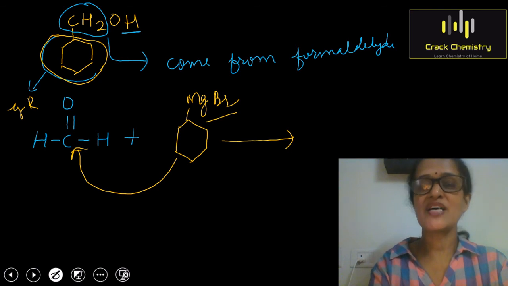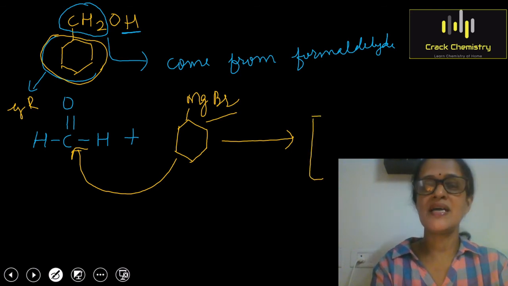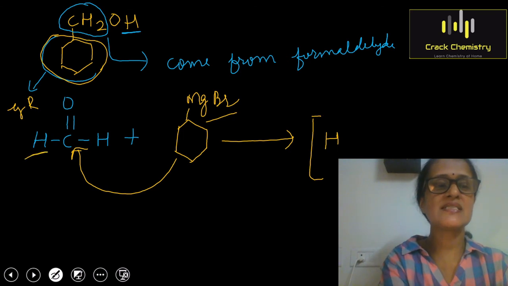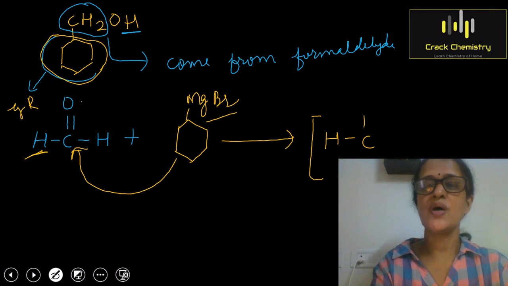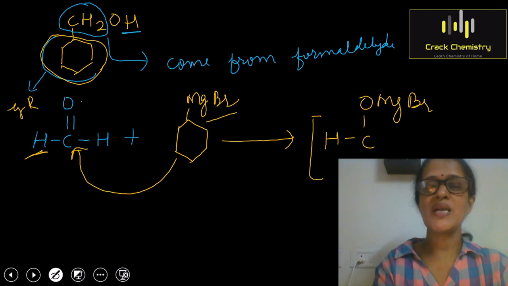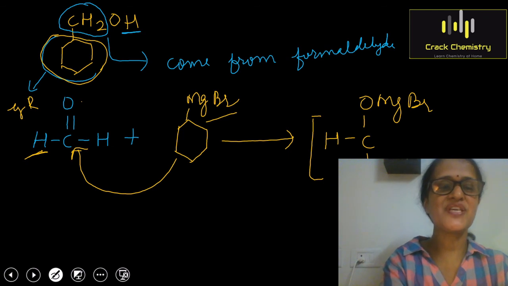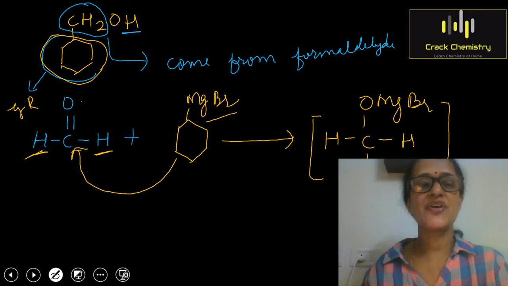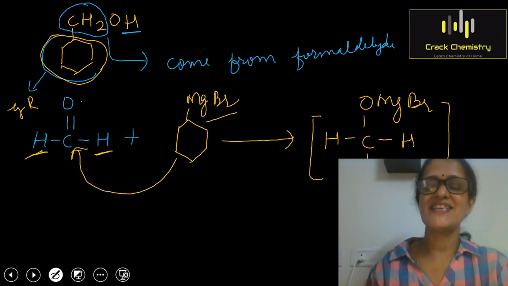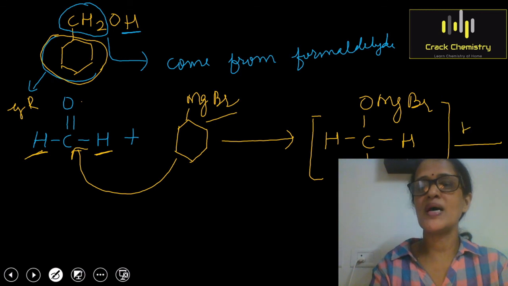So let me form the adduct first. Our adduct will be, I am writing H, this H as it is. Then C. Above the C you have oxygen. So on this oxygen MgBr will be added. Below the C what will come? This cyclohexyl group will get attached. And on the side of C you have H. So I am writing H as it is. So you can see this is the adduct which is formed after the nucleophilic addition of the Grignard reagent on the carbonyl carbon of formaldehyde. Now this adduct will undergo hydrolysis.